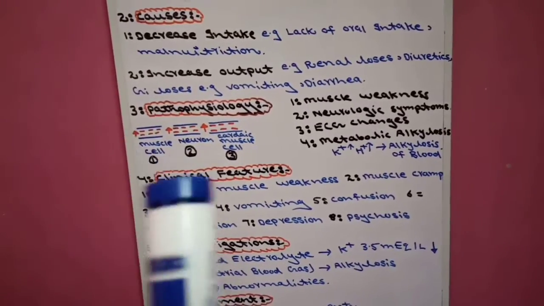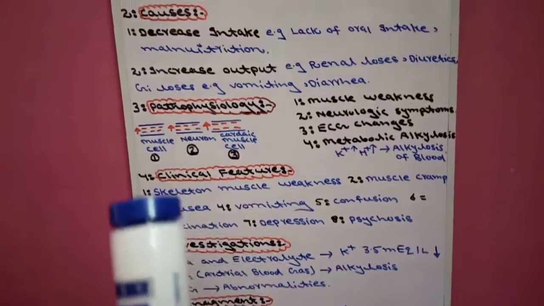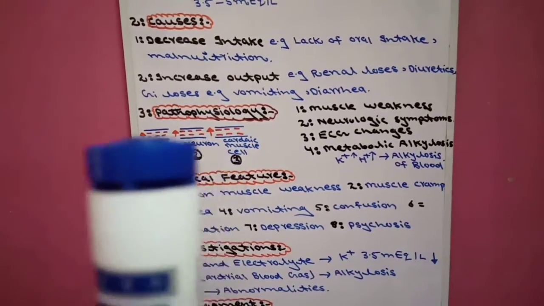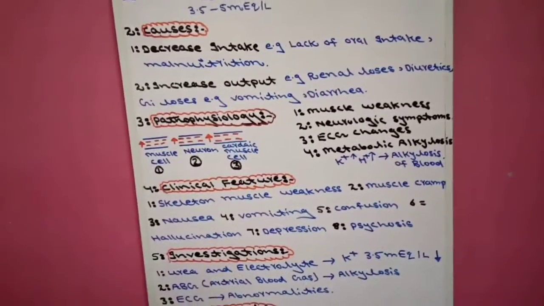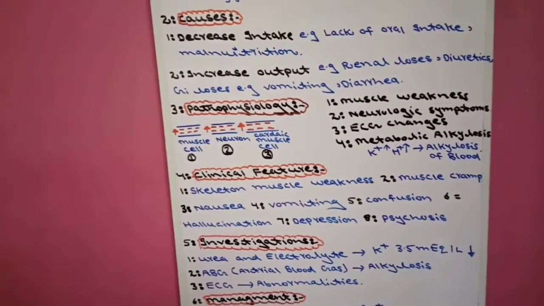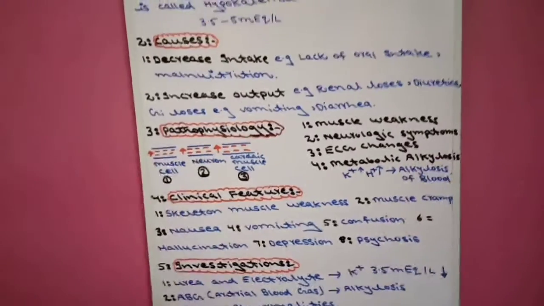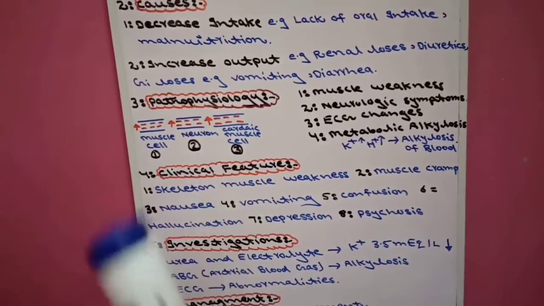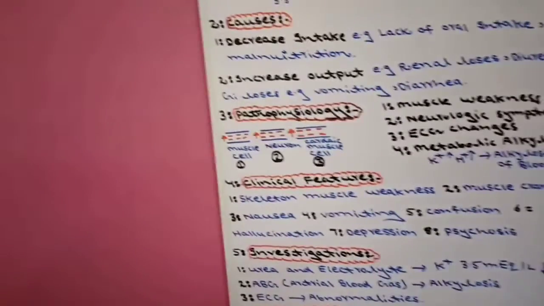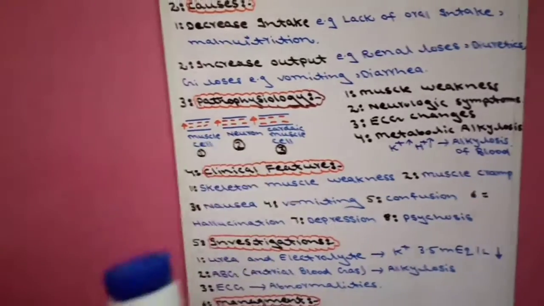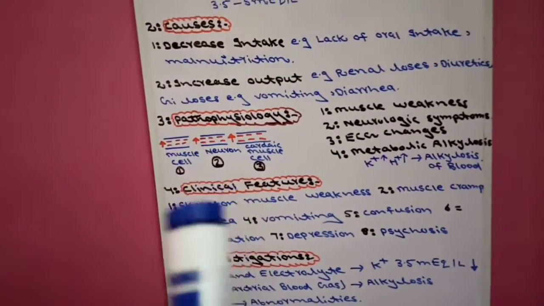Inside there are more negative ions. And also there is potassium ion, which is a positive ion, but due to other substances inside the cell there is more negativity. But when potassium is present, it decreases the inside negativity, meaning it decreases the negative resting membrane potential. But in hypokalemia, inside these cells, muscle cell, neuron cell, cardiac cell, due to potassium deficiency, the inside potassium ion, which is a positive ion, is decreased.